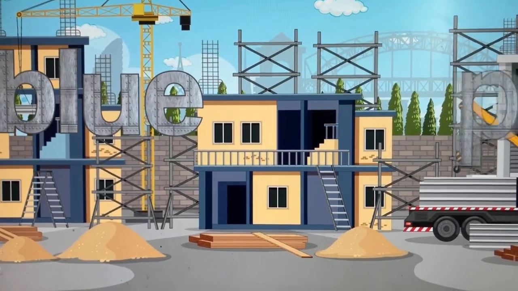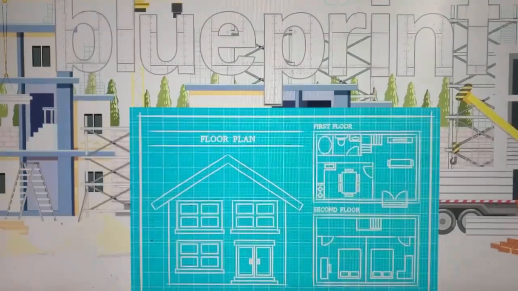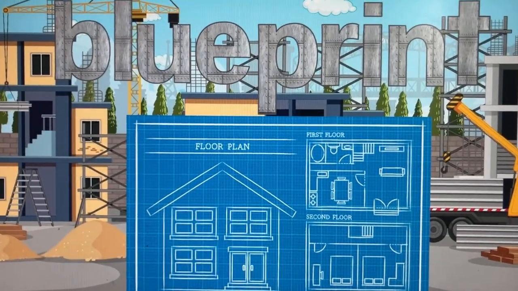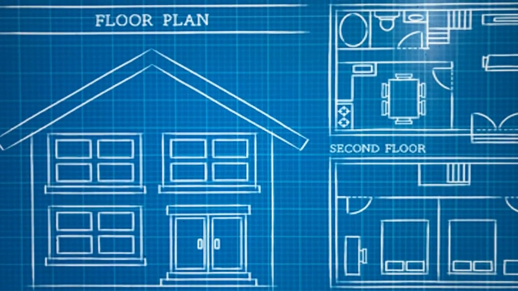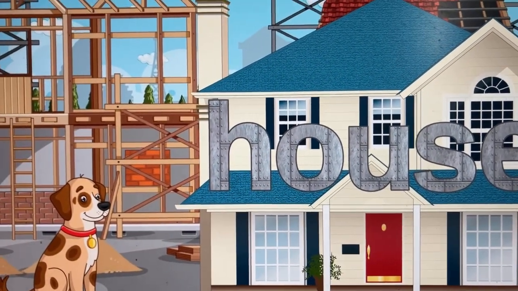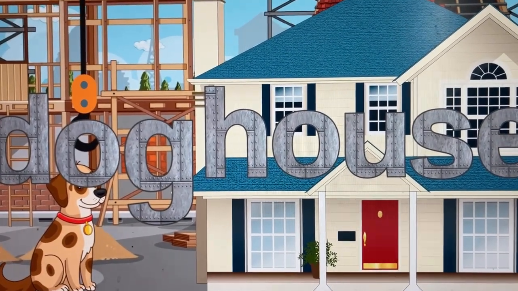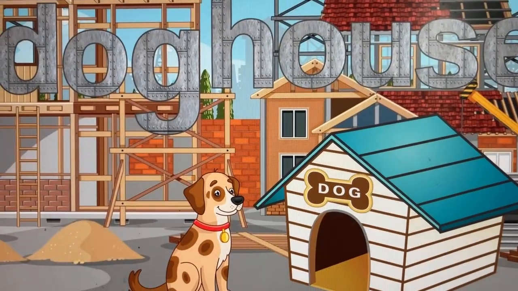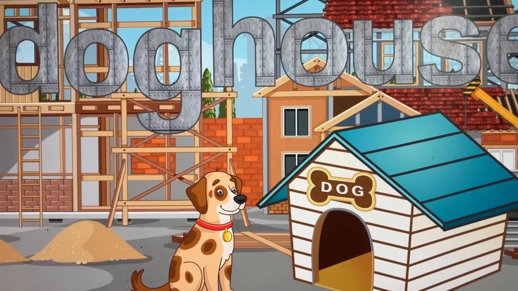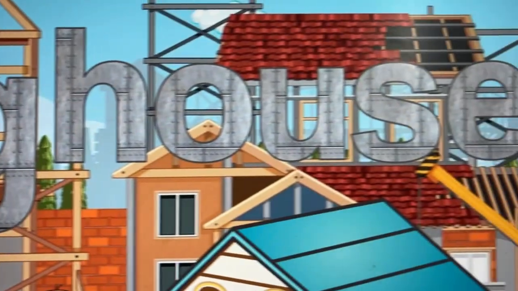Blue. Print. Blueprint. This house is way too big for one dog. Oh, I see what we did wrong. See what compound words can do? This word changed what kind of house it was.